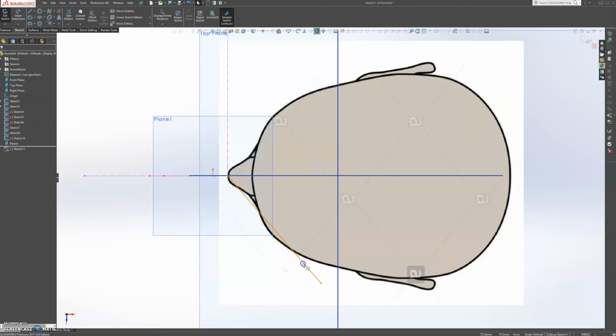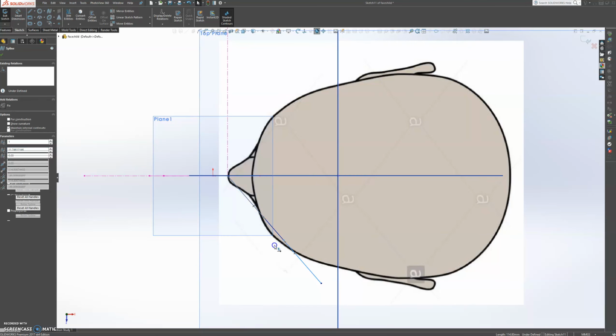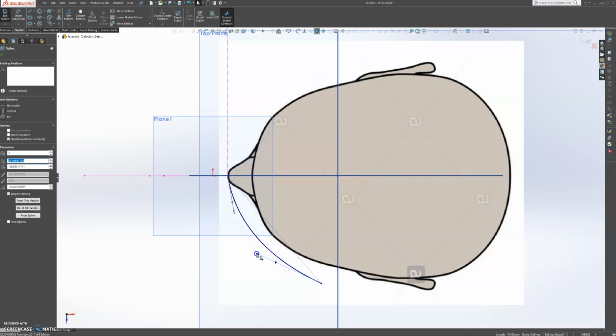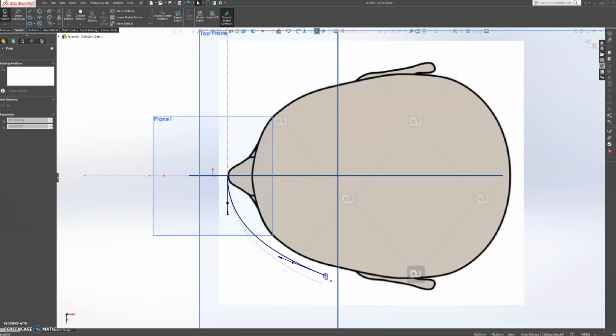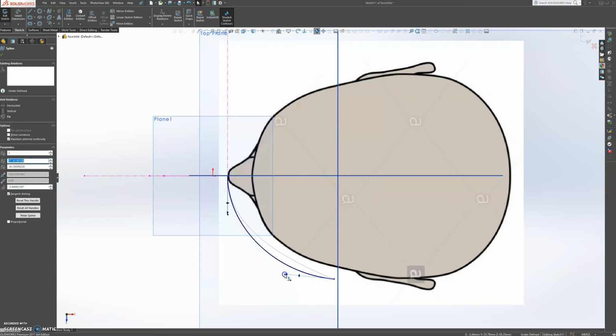Press escape, and then we can just manipulate this one as much as we can. Let's make that vertical, and then we can maybe get closer to the ear at this point here. Something like that. Okay.